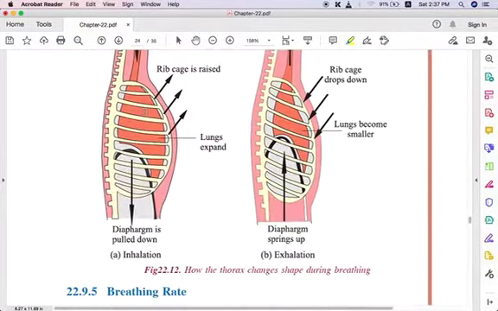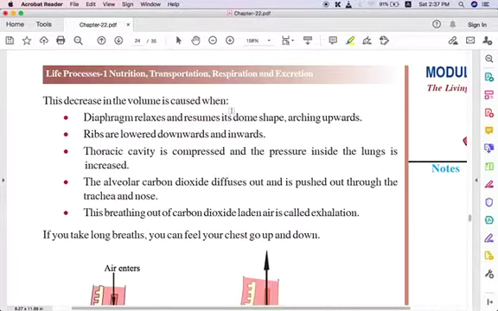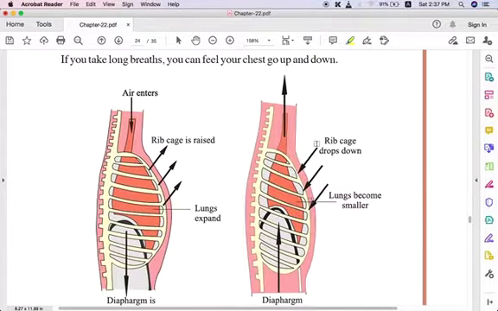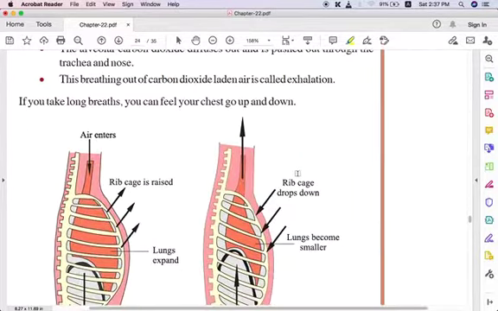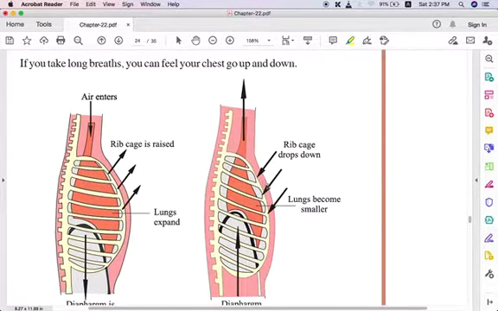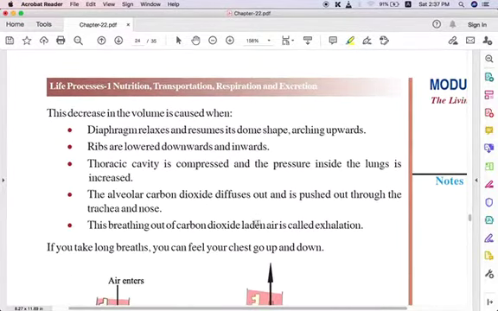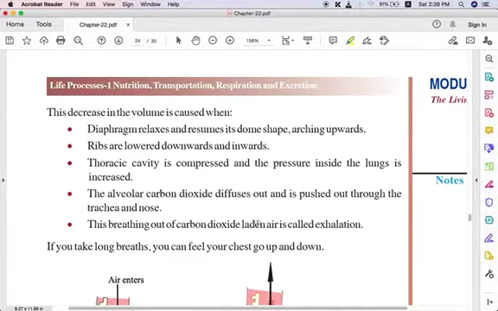The diaphragm relaxes and returns to this curved structure. You can see it returns to the dome shape, that is the curved shape arcing upwards like this. And the ribs are lowered downwards and inwards. You can see they are lowered down here and inwards, and the lungs become smaller during exhalation.